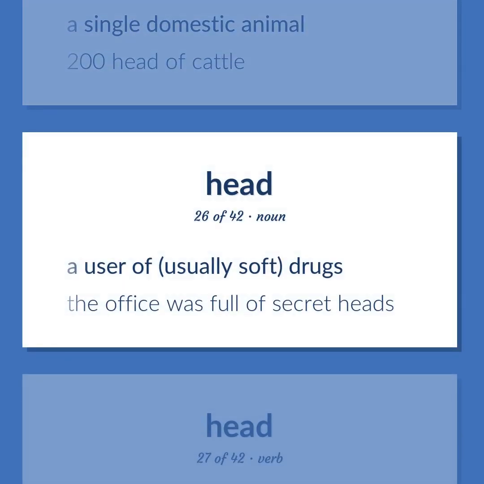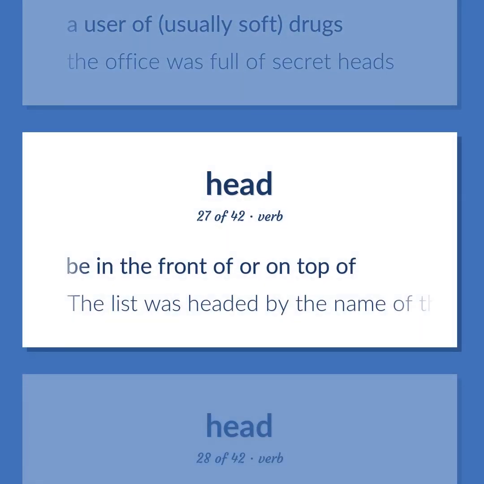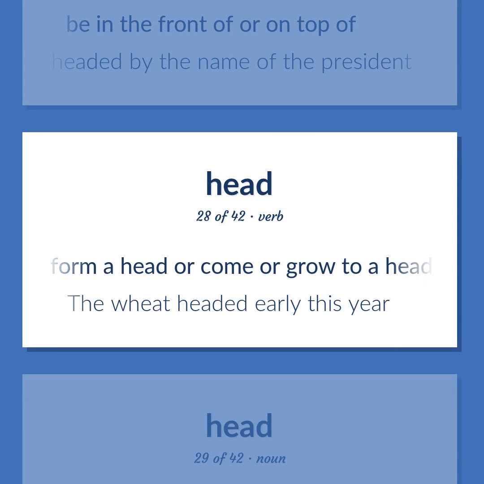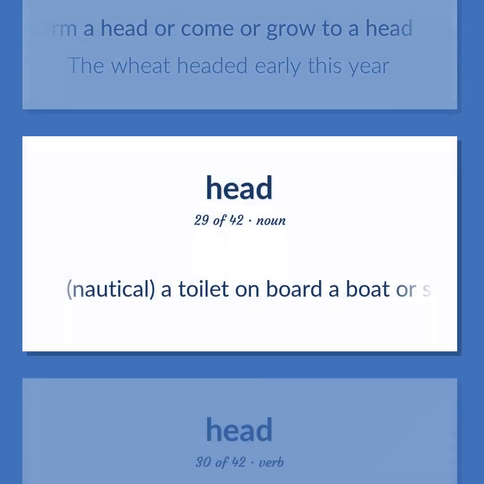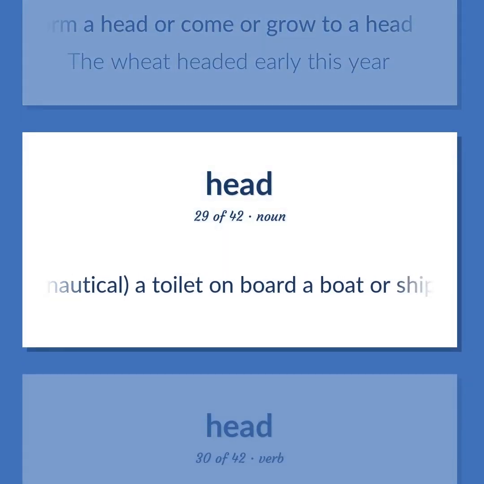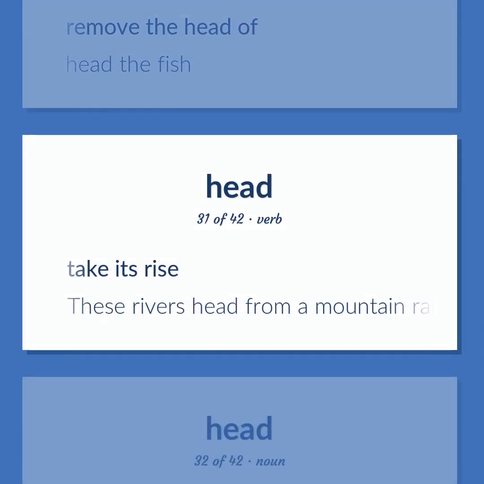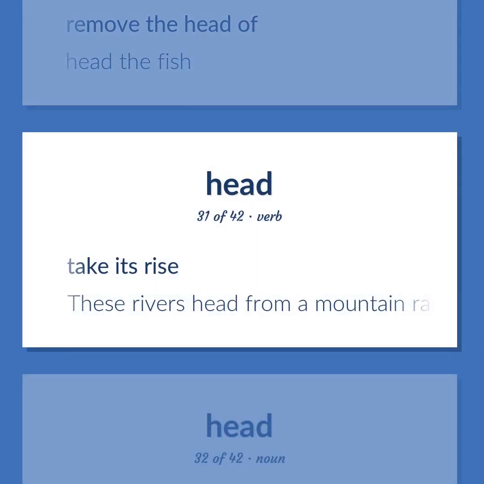A user of, usually soft, drugs. The office was full of secret heads. Be in the front of or on top of. The list was headed by the name of the president. Form a head or come or grow to a head. The wheat headed early this year. Nautical. A toilet on board a boat or ship. Remove the head of. Head the fish. Take its rise. These rivers head from a mountain range in the Himalayas.